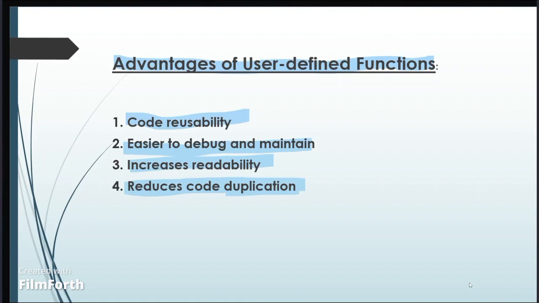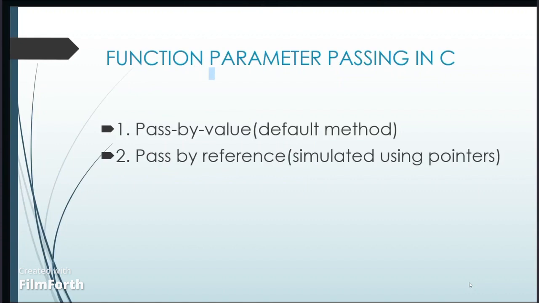Now, next we move to function parameter passing in C. In C, there are two ways to pass parameters to a function: pass by value, which is the default method, and pass by reference, simulated using pointers.